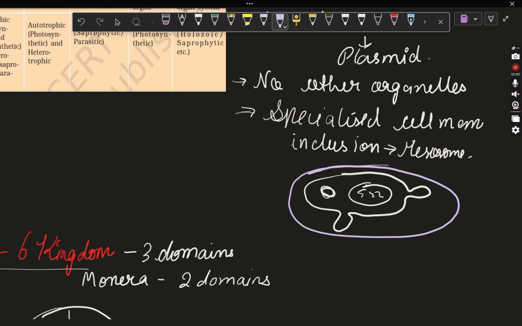Okay, so this is just to take an example. This is just a rough diagram of the bacteria or a prokaryotic cell.